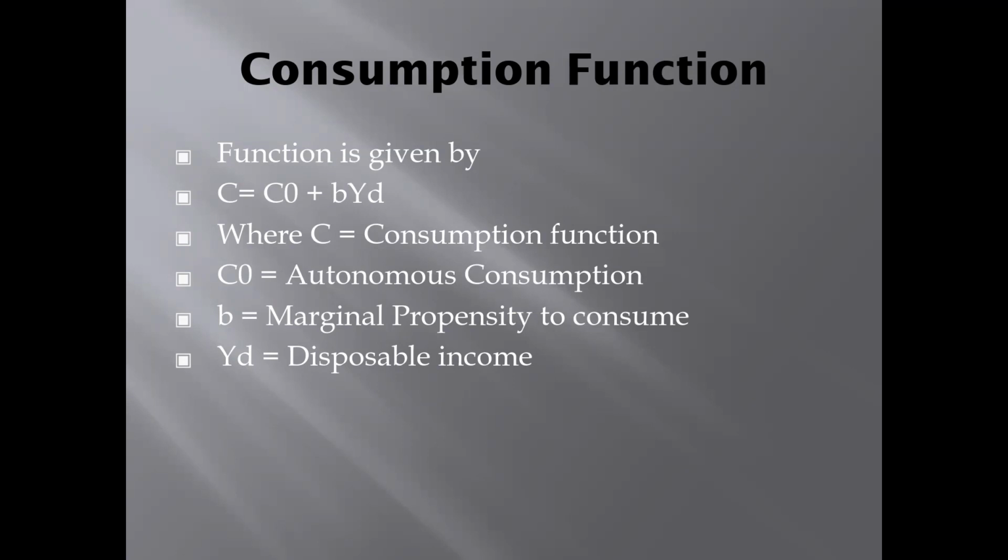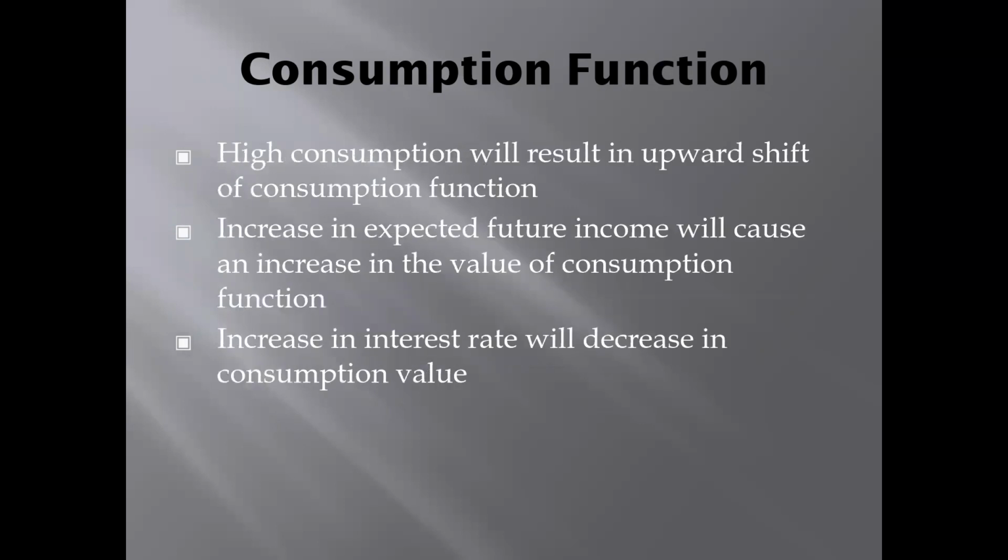I'm talking about the consumption function. The function is given by C equals C0 plus b times YD, where C represents consumption, C0 is autonomous consumption, b represents the marginal propensity to consume, and YD is disposable income. So next slide, please.